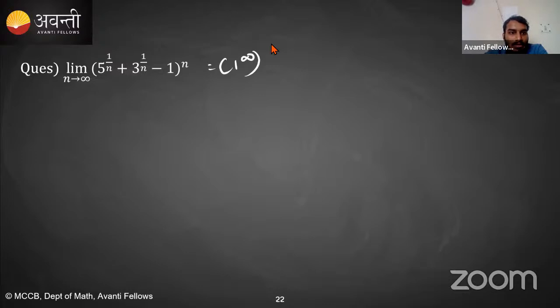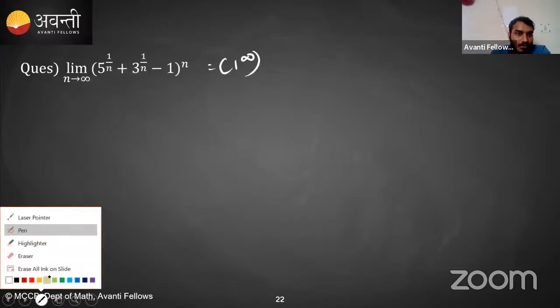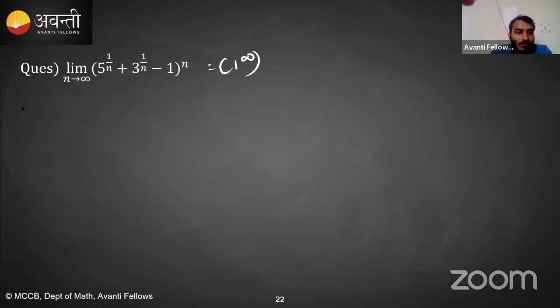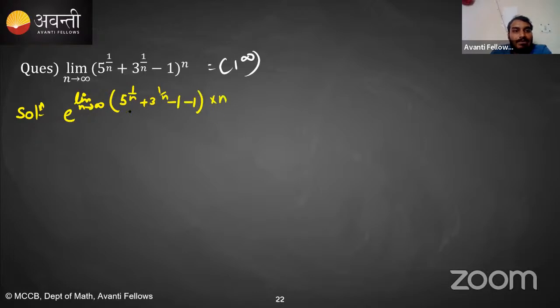Okay, so let me solve it then. Everybody please pay attention now. First of all, this is a form of 1 raised to the power infinity, right? So again, what we will do? This will be written as e raised to the power limit n tending towards infinity of f of x minus 1 into n, where f of x is 5 raised to the power 1 by n plus 3 raised to the power 1 by n minus 1. Is this clear? I just applied the formula, nothing else, right?